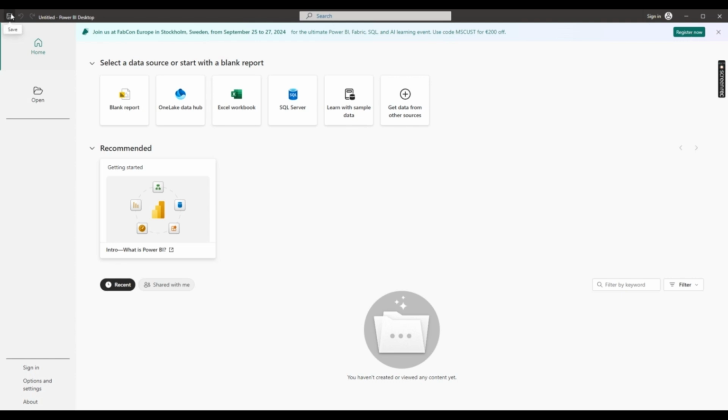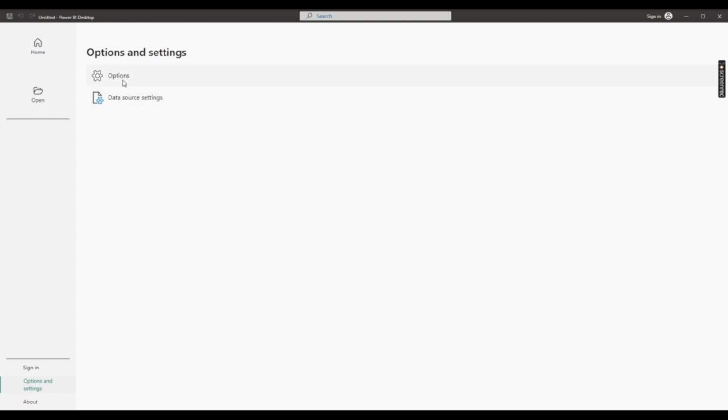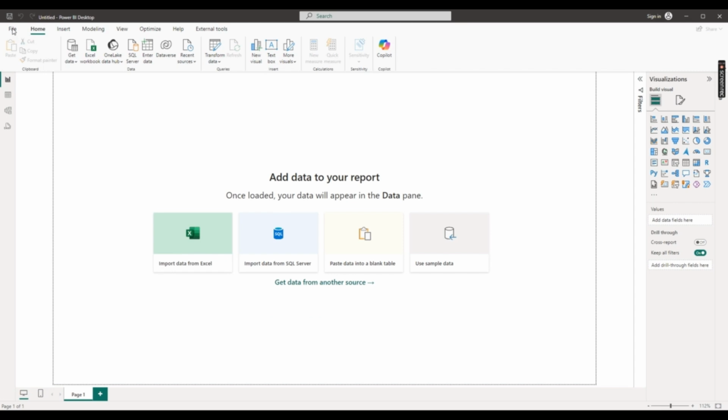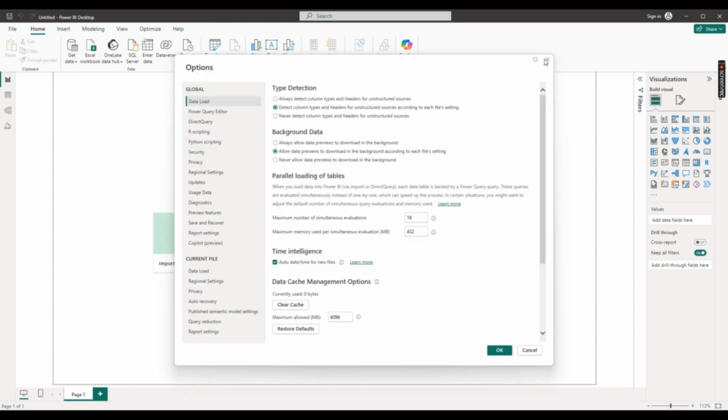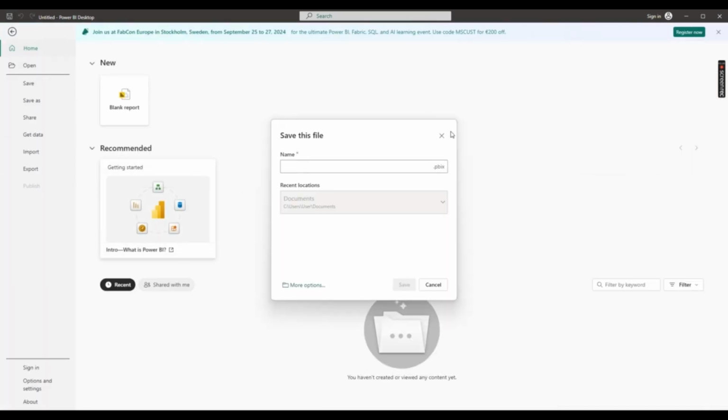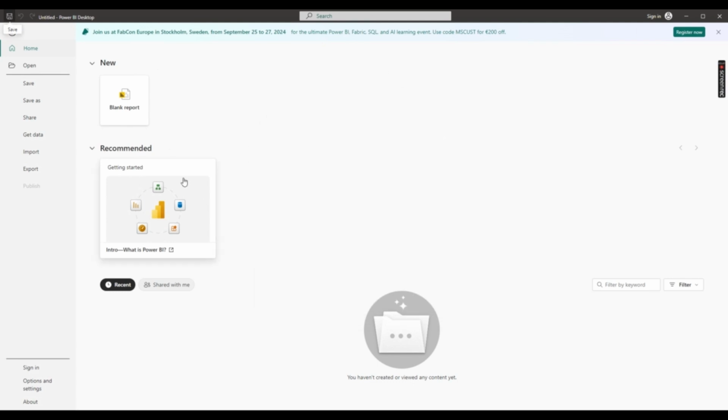Now see, this is the save file. On the right hand side, save file, if you want to save any files. Inside there is a sign in. At the bottom you can see options and settings. If you want to click on some settings or options, you can do that. Now we're going to go to the options. So this is the window.